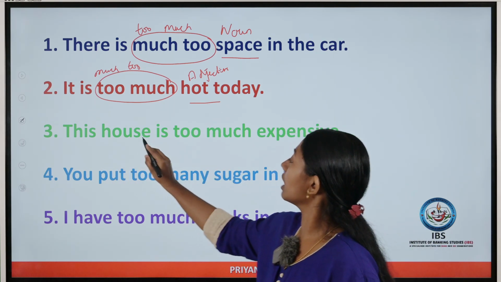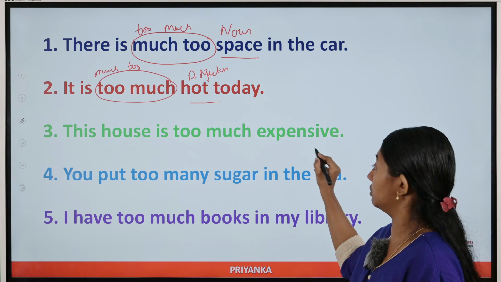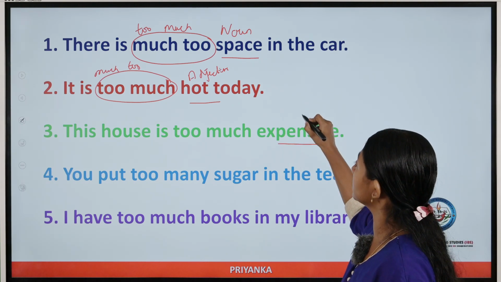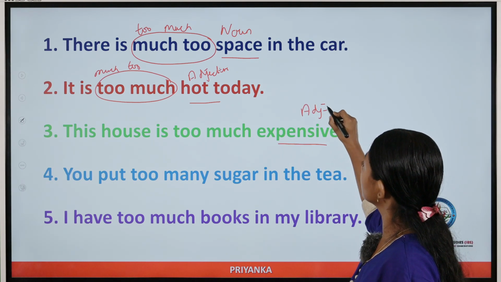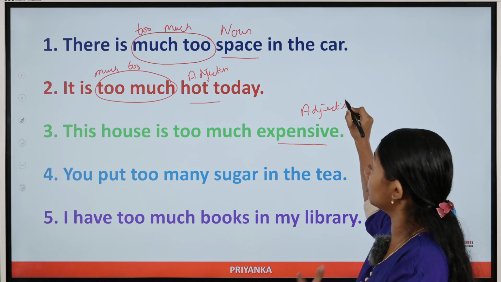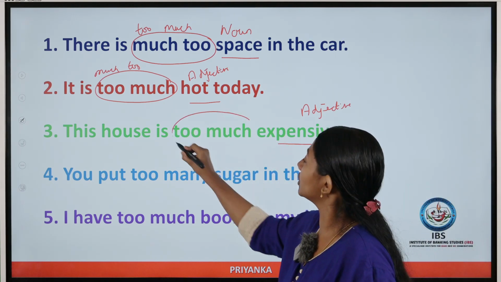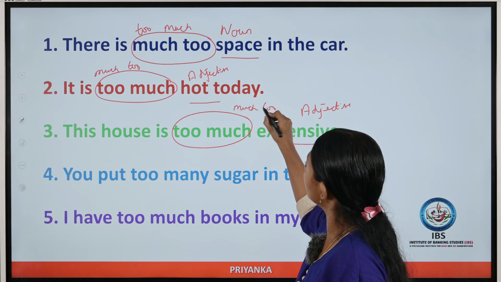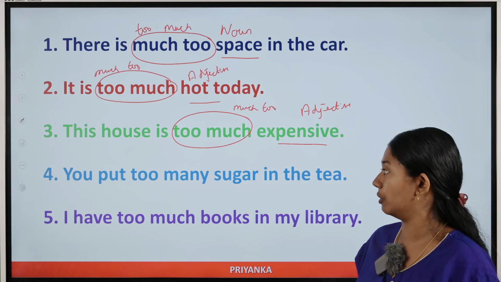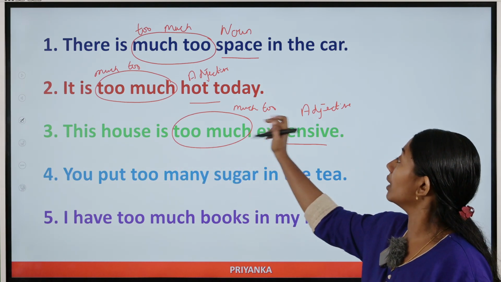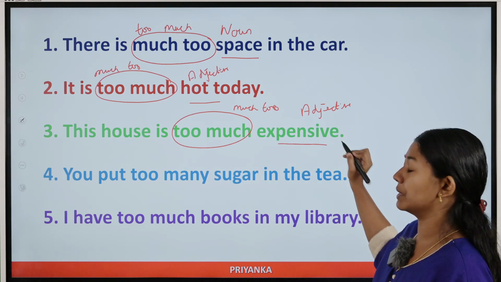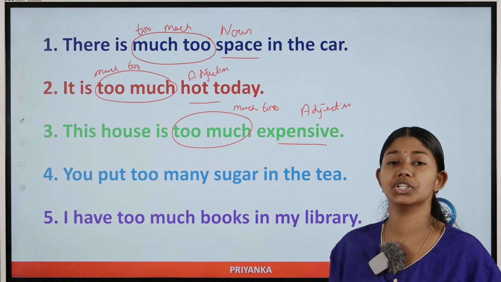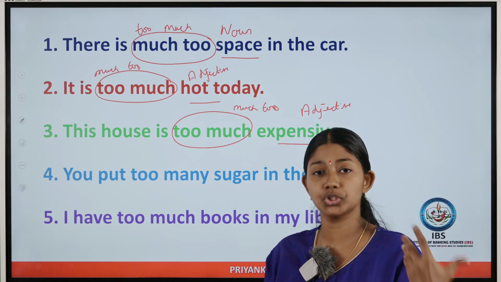Next one. This house is too much expensive. We know the part of speech of expensive is adjective. So before an adjective, you should use much too, not too much. But while speaking, we speak in this way, but according to grammar, it's wrong. So this house is much too expensive. Why? Because expensive is an adjective, so you have to use much too.